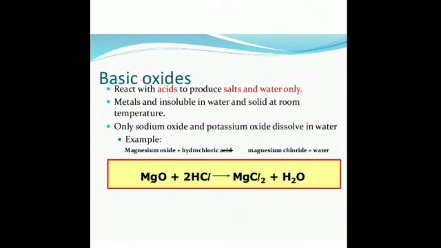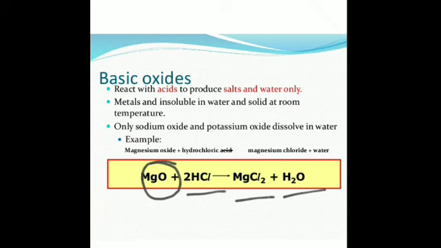These react with acids to produce salts and water only. This we have discussed earlier in the neutralization reaction as well. So, for instance, magnesium oxide, a metal oxide, is a basic oxide. This reacts with an acid to give you salt and water. Is that clear?